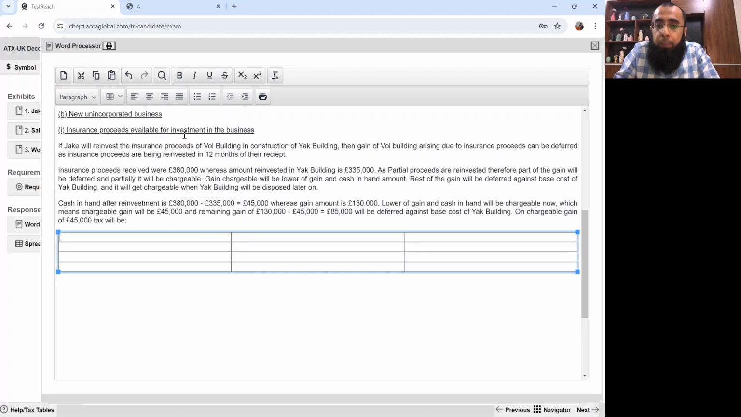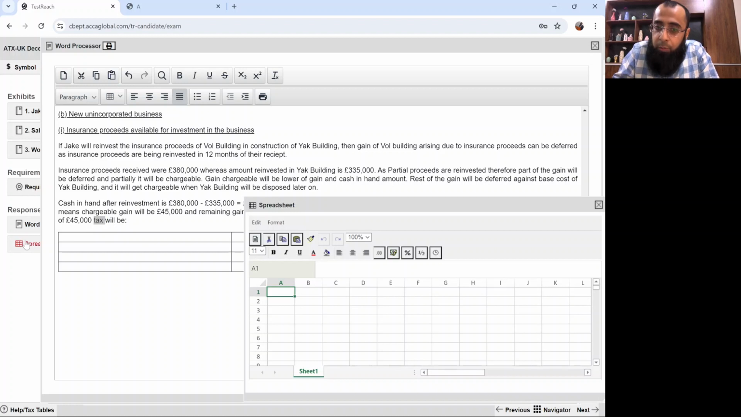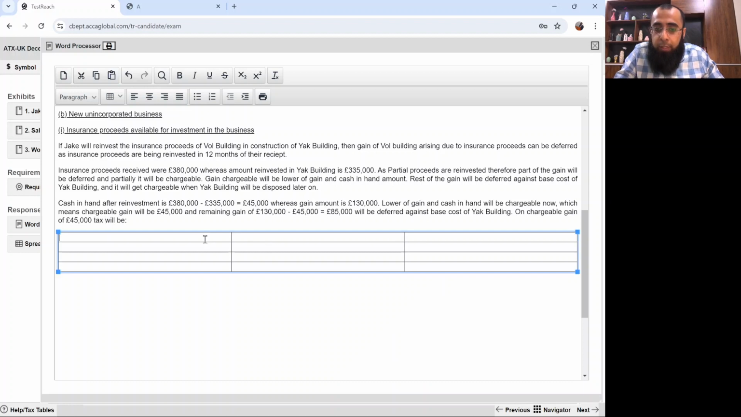Let's add a table here. If someone wants, for the calculation of tax, he can use a spreadsheet also. I recommend using a table so that everything is easier. You do it on a single screen only. The chargeable gain is 45,000 pounds, as you yourself identified. It was the lower of gain and cash in hand. You deduct your CGT annual exemption, that's 6,000 pounds. And here comes your taxable gain, which will be 39,000 pounds. I believe it's not difficult. You already know your annual exemption.